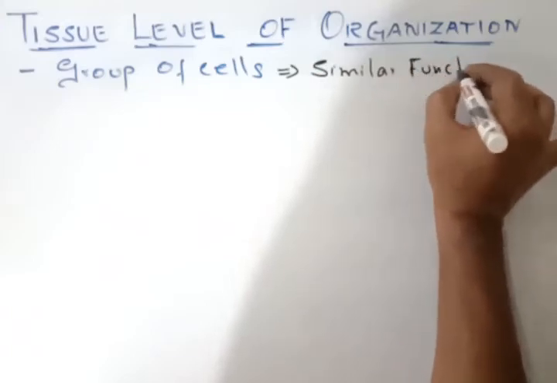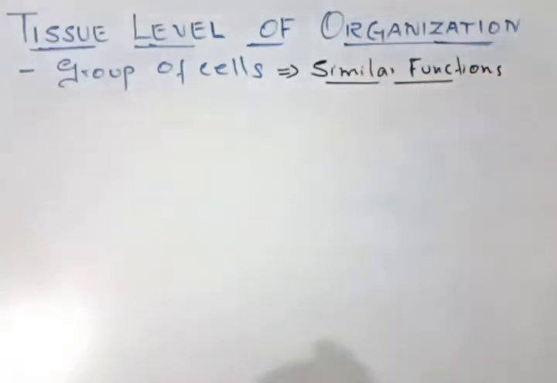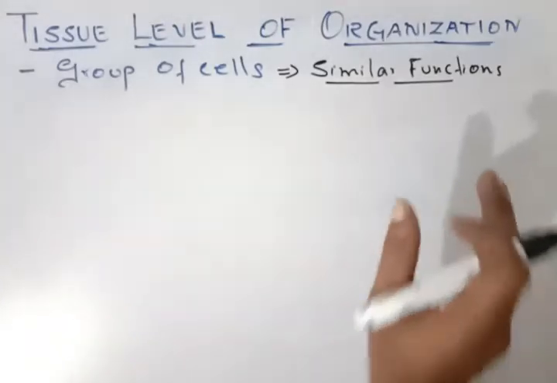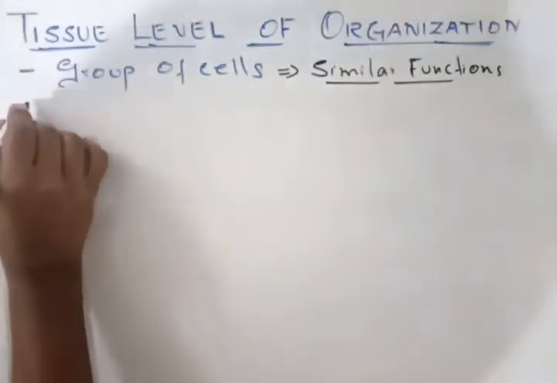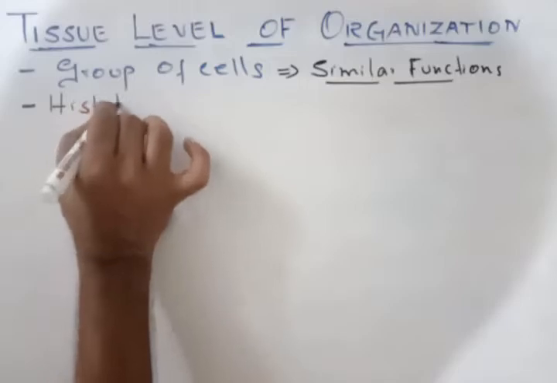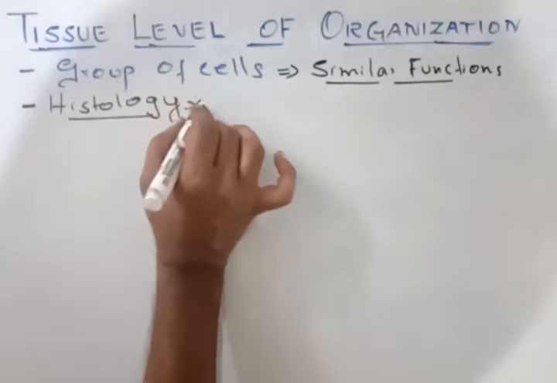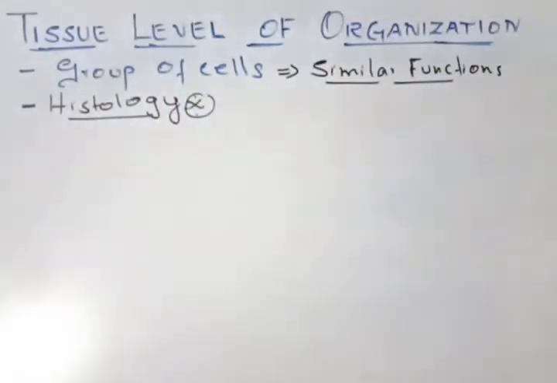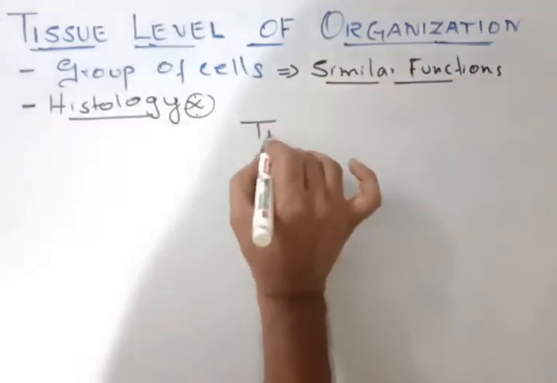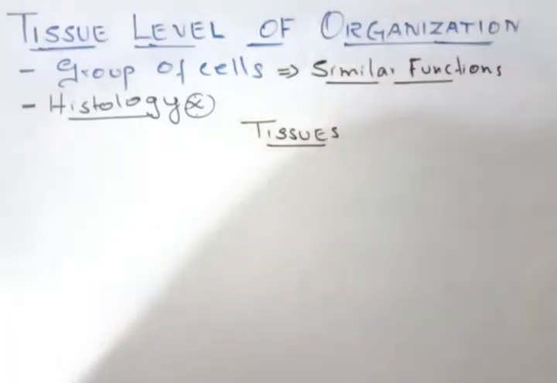So a group of cells which perform similar functions are called tissues. The study related to these tissues is called histology. Histology means the study related to tissues. Now, tissues are of various types. So we will discuss now the various types of tissues.